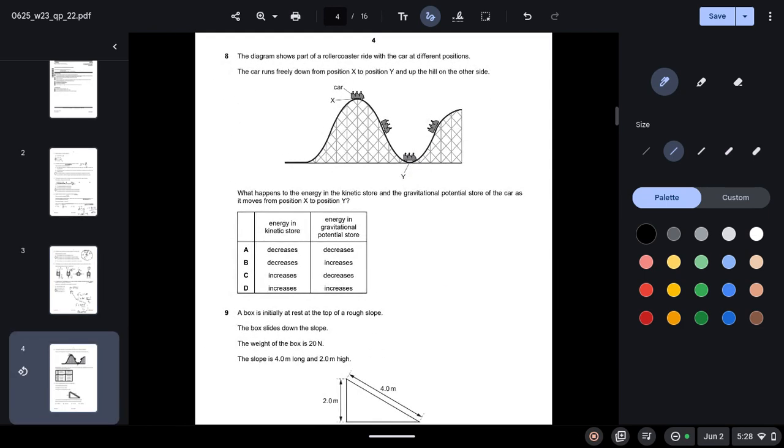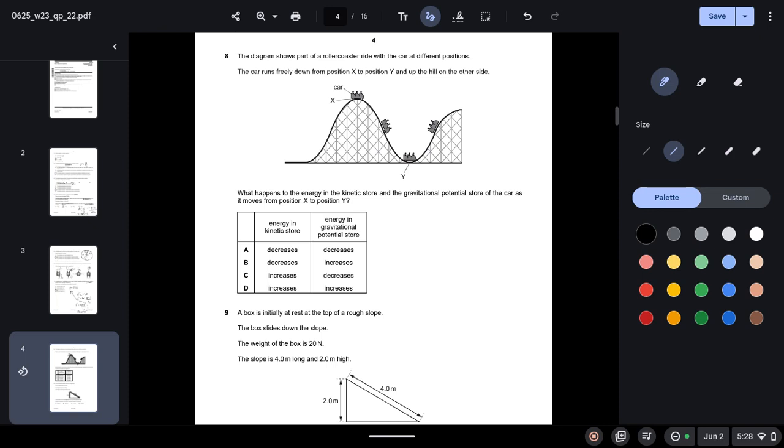Question 8. The diagram shows part of a roller coaster ride with the car at different positions. The car runs freely down from position X to position Y and up the hill on the other side. What happens to the energy in the kinetic store and the gravitational potential energy store of the car as it moves from position X to position Y?